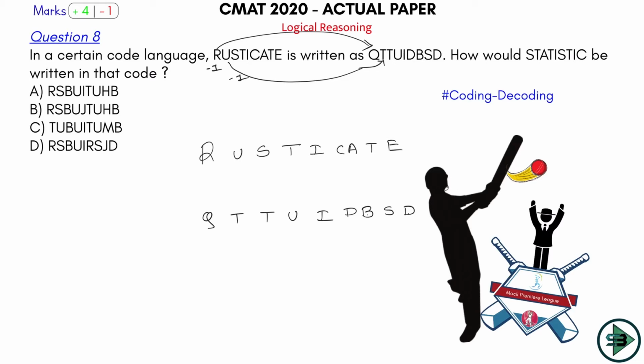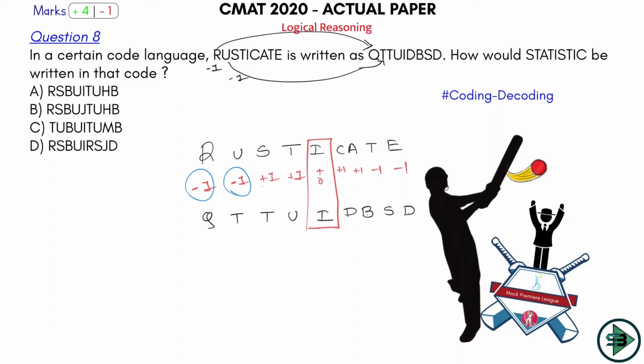As you can check, this is minus 1, U minus 1 is T. This is plus 1, S plus 1 is T, T plus 1 is U. This is plus 0, same, whatever the alphabet is, you see it here as well. This is C plus 1, E plus 1, T minus 1 is S, E minus 1 is D. So that's the logic.